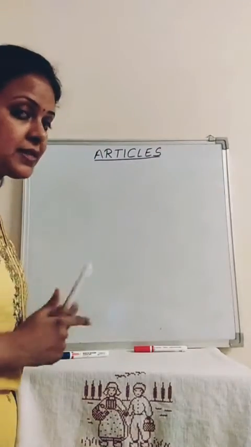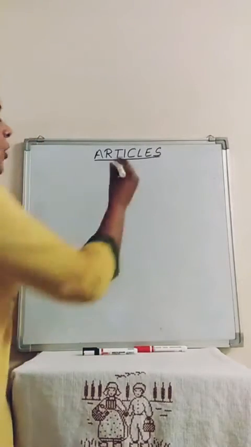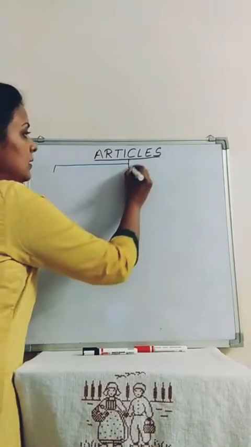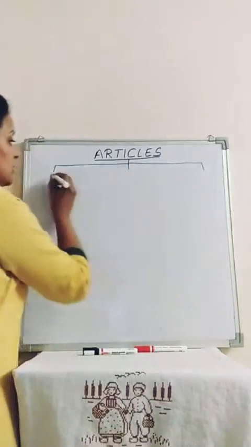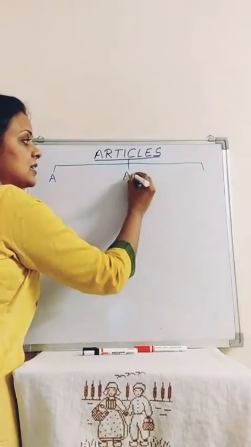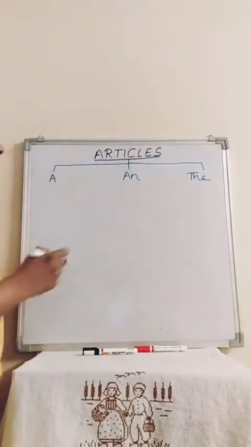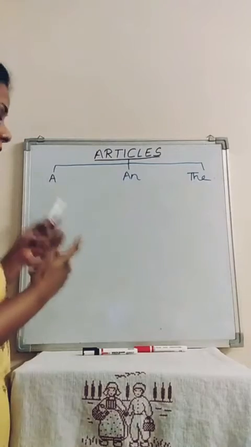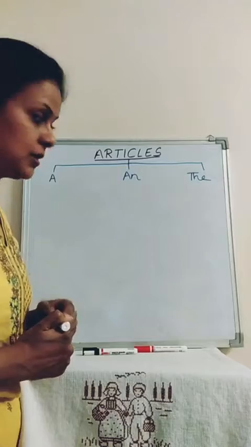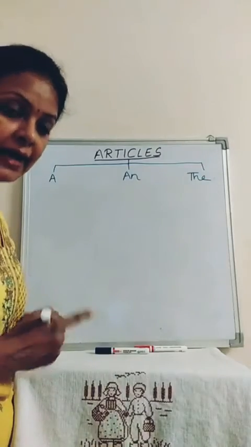So our topic to be discussed today is articles. What are articles? All the words which are a, an and the are the articles. Yes, these articles are placed before the nouns or the describing words. Let us study the rules when to place a and an.